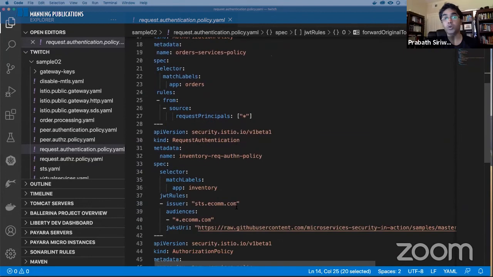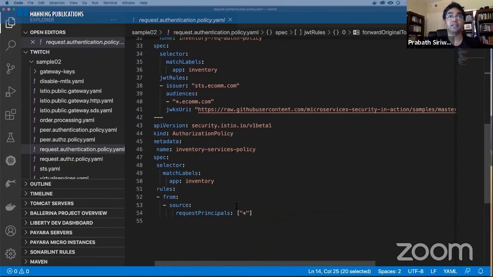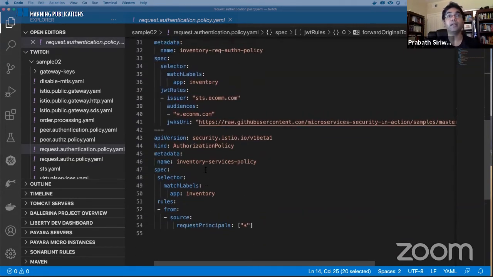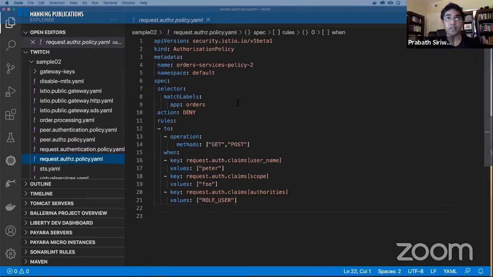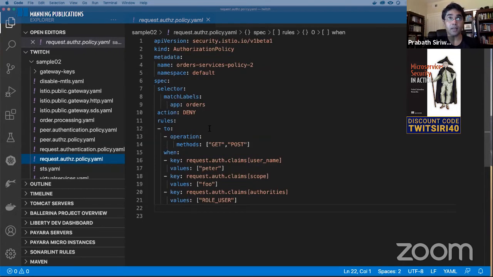If you want to do more fine-grained access control, you can expand the authorization policy. This is how you do that. You go to the request authorization policy here. There's another authorization policy. The authorization policy CRD was introduced from Istio 1.4, and in 1.4 you could only use the allow action.